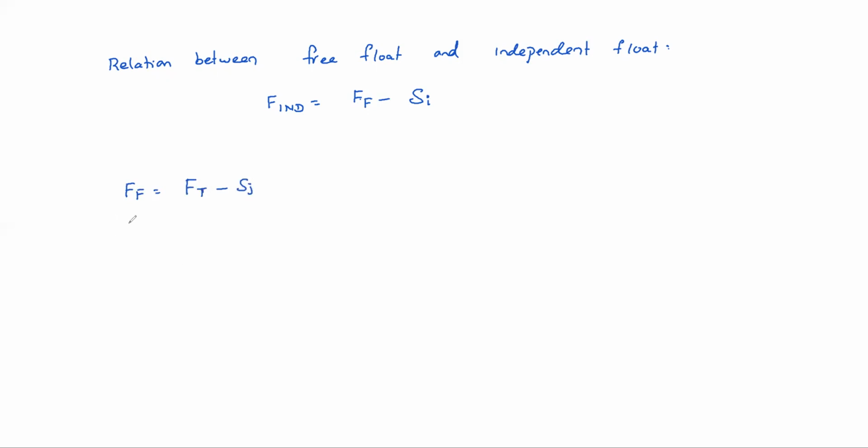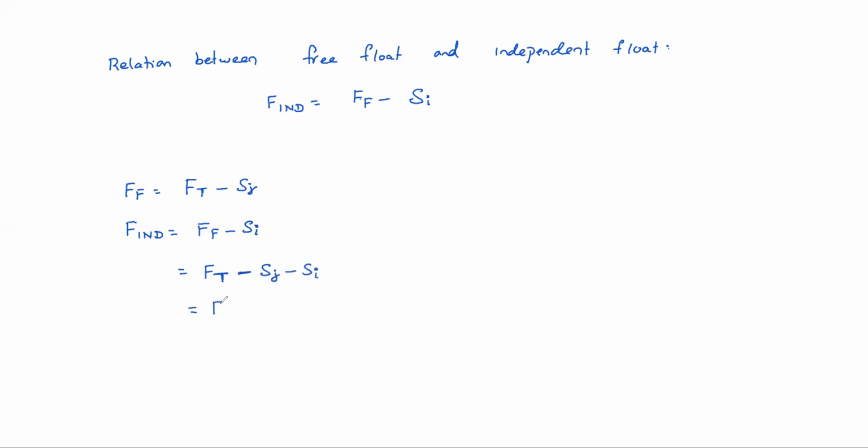So independent float equals free float minus tail event slack, that means total float minus head event slack minus tail event slack.